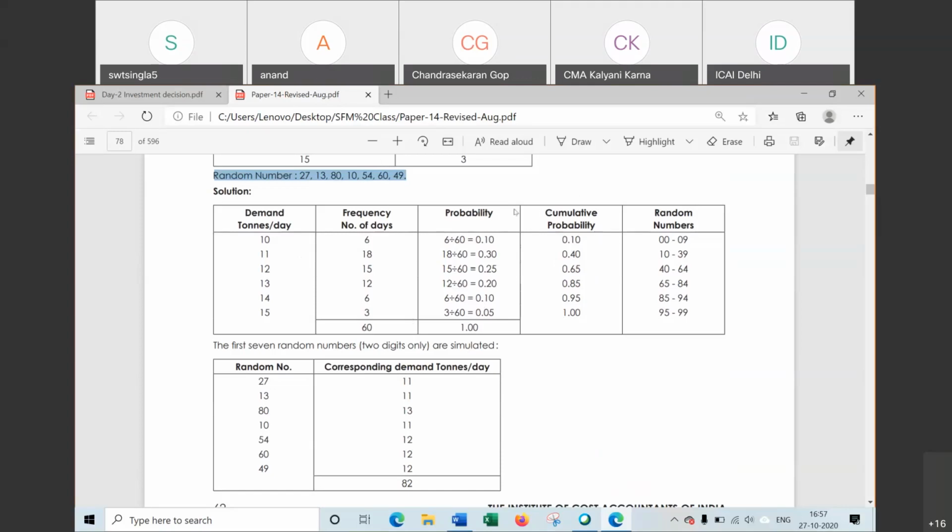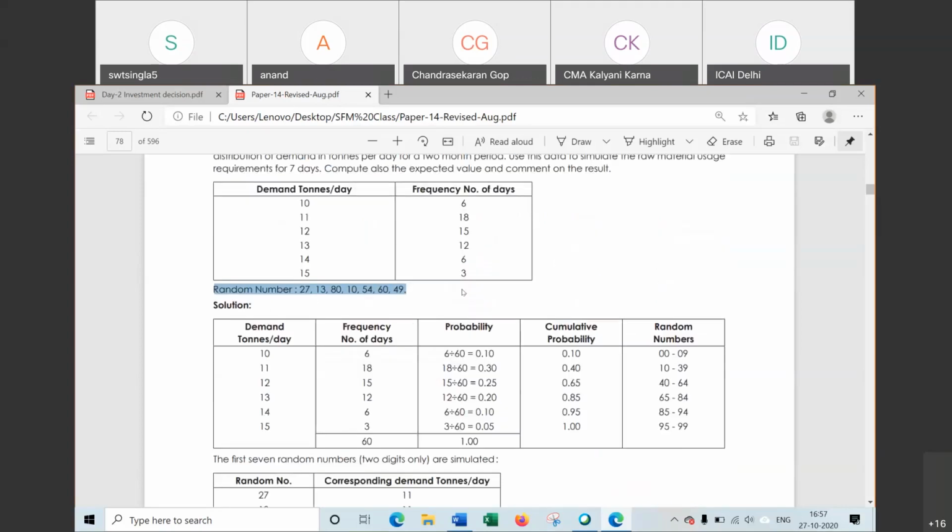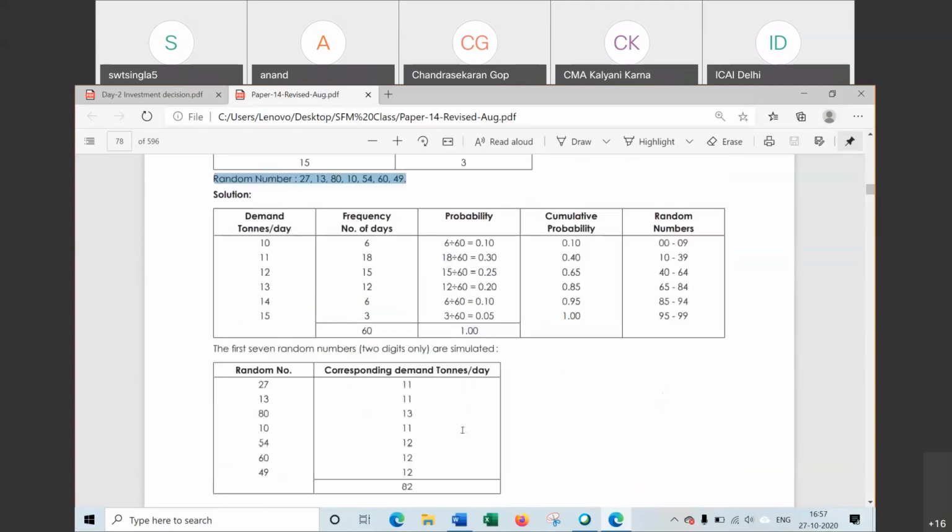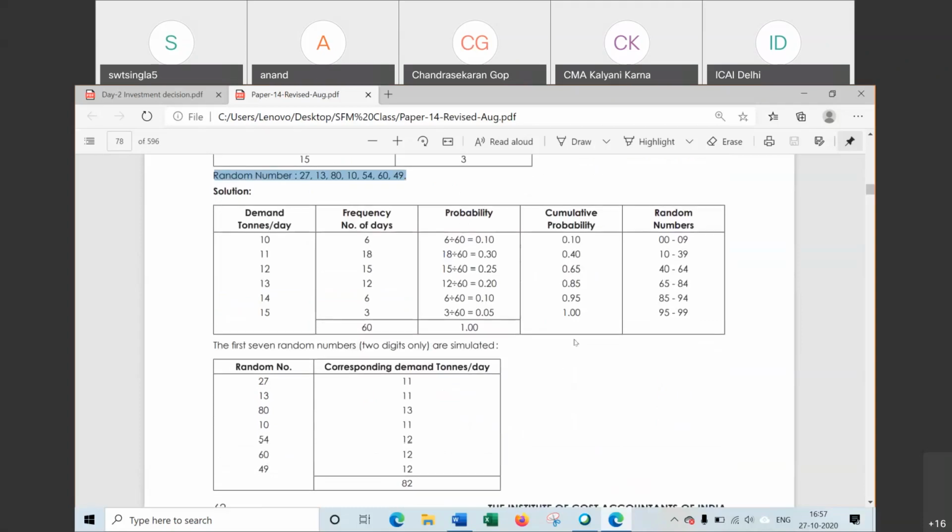First step, find the probability, that is this frequency divided by total frequency. Then cumulative probability, then random number. Now random number we have to make. How to make? Suppose cumulative probability is 10.